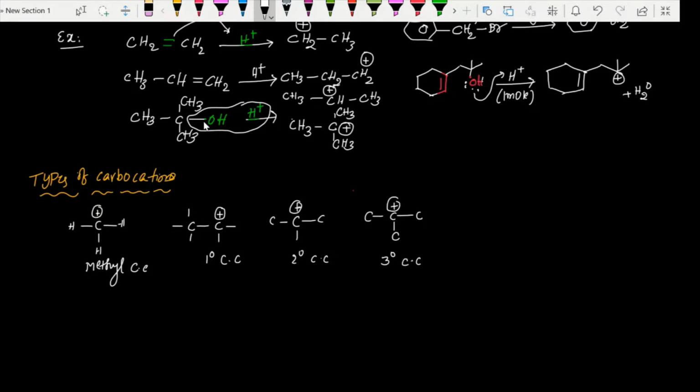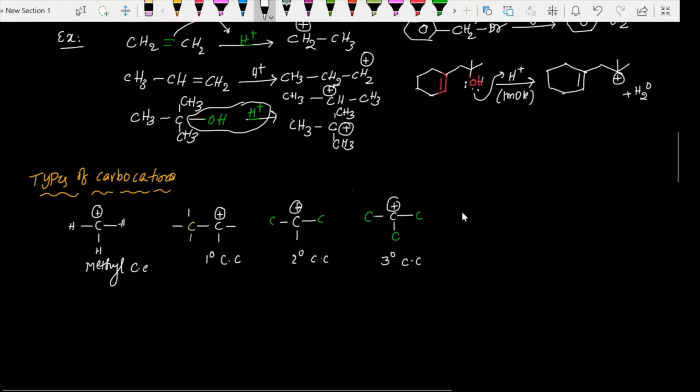So it depends upon the environment of the carbon. If the carbon with the positive charge is connected with one sp3 carbon, that is called primary. If it is connected with two other carbons, that is called secondary. This is primary, here it is secondary, and here it is tertiary.